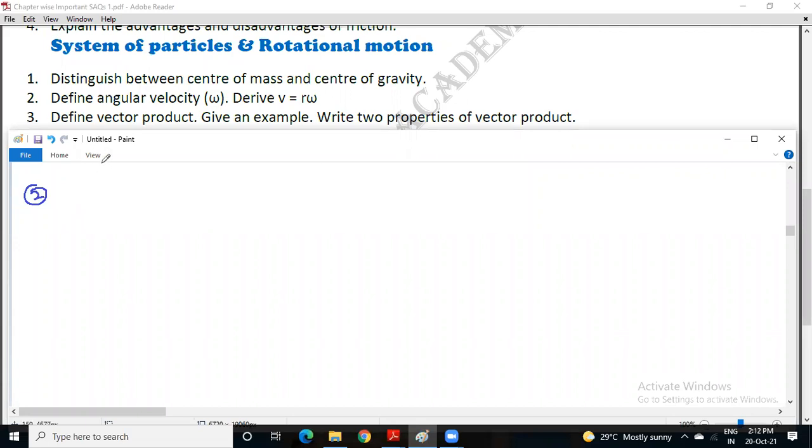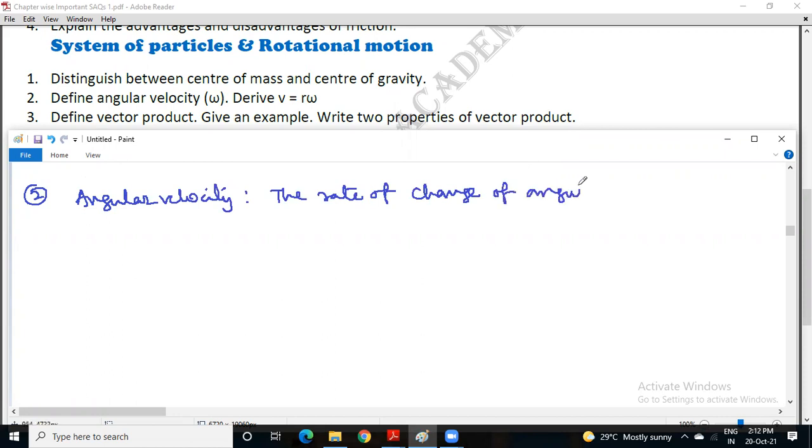So first let us define angular velocity. The rate of change of angular displacement. Omega is equal to d theta by dt. It is a simple way to understand. Look at the formula and remember the definition: rate of change of angular displacement.